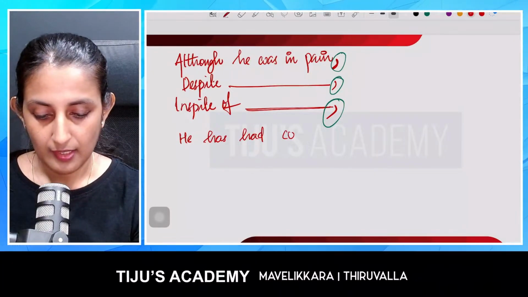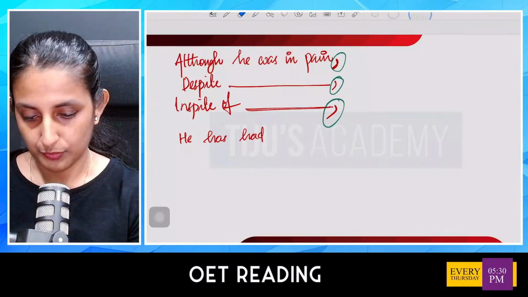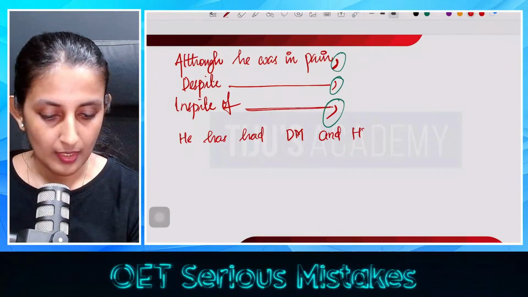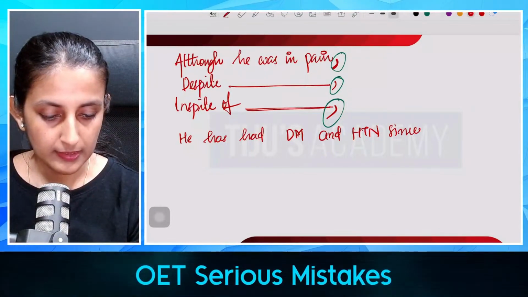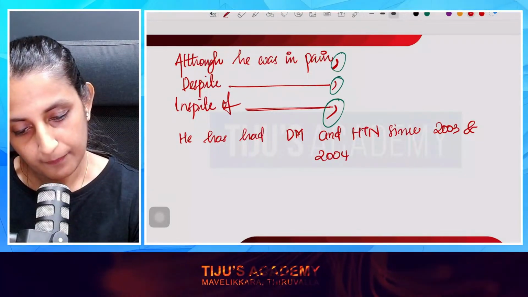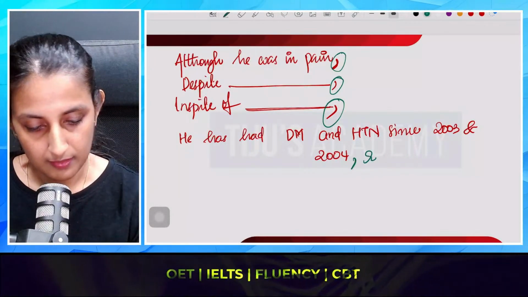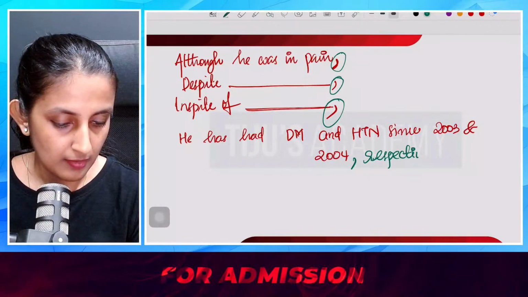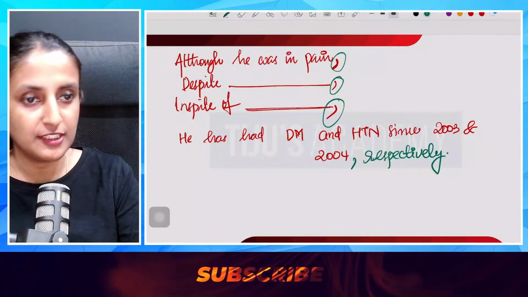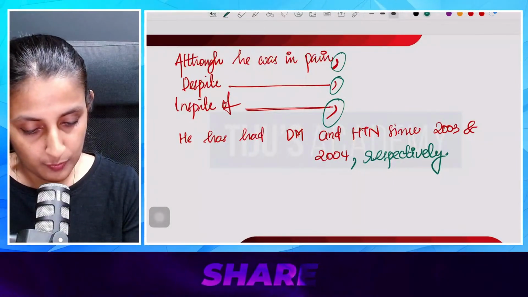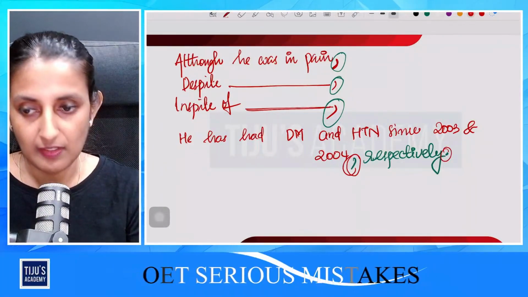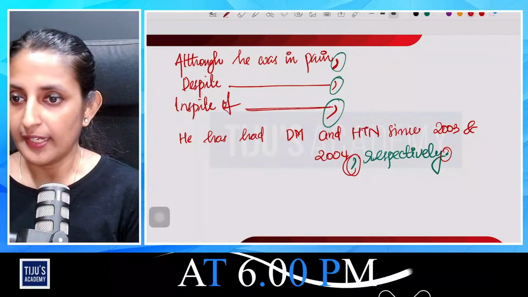So he has had DM and HTN since 2003 and 2004, comma, respectively. He has had DM and HTN since 2003 and 2004, respectively. And what is the punctuation that we used here? A comma before respectively and right after respectively, a full stop, because we are ending the sentence. Yes, I hope it is clear.